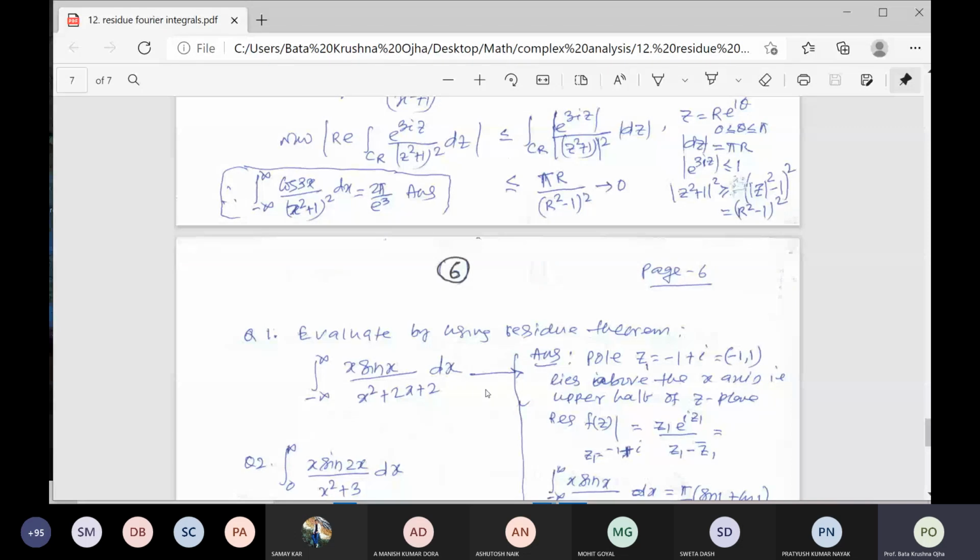So that means r square minus 2r. Denominator will be r square minus 2r, right? And numerator will be only, what is that?